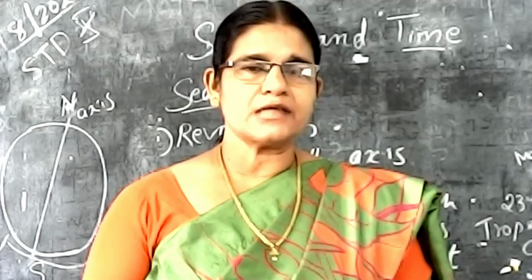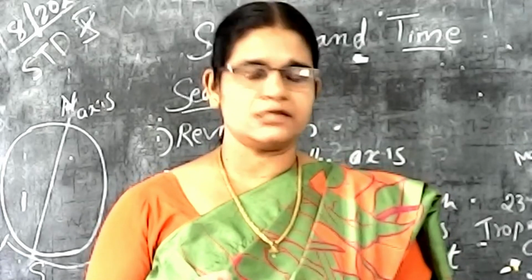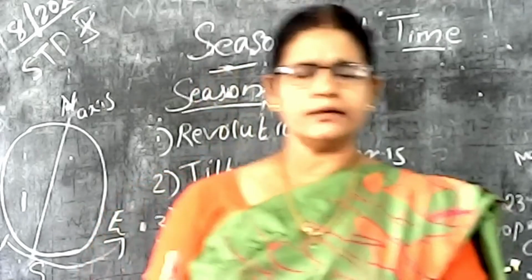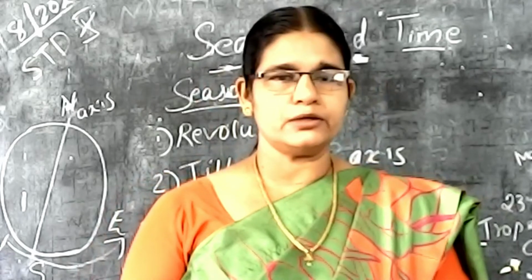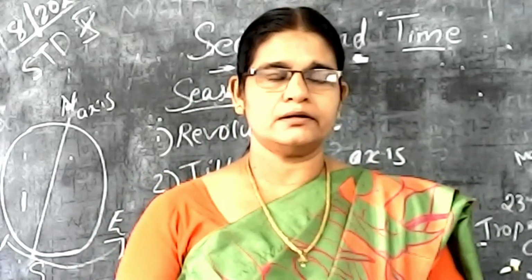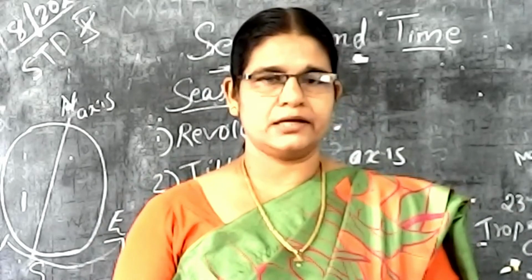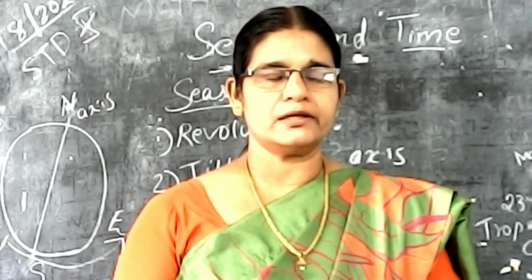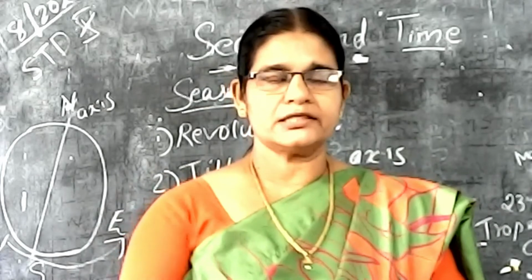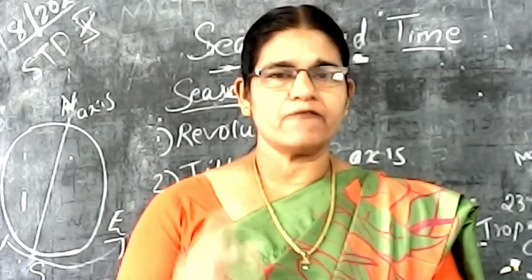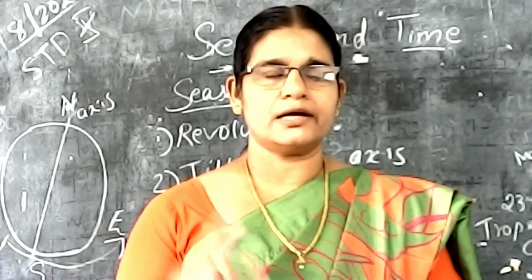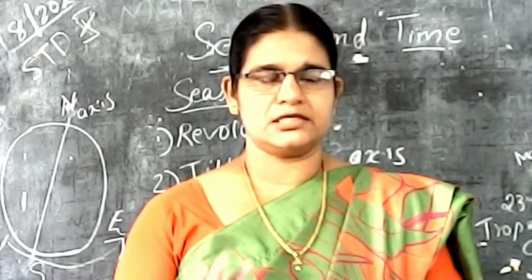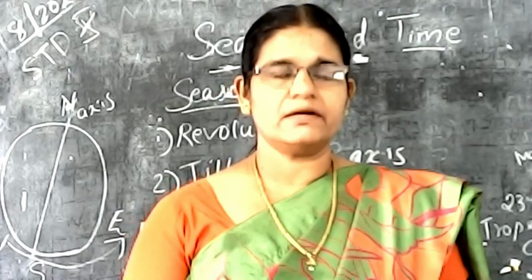But that 6 hours, every year 6 hours we won't calculate. Every February month you do know, February month has 28 days, but after 4 years in the February month 29 days will come. That means for completing one revolution the earth will take 365 days and 6 hours, but every year we won't calculate the 6 hours. Then after 4 years we will calculate the 6 hours.